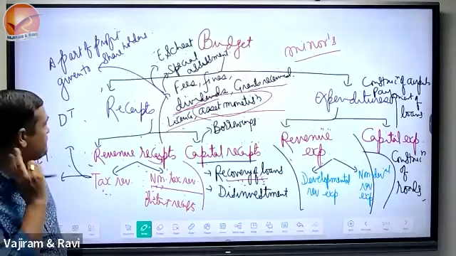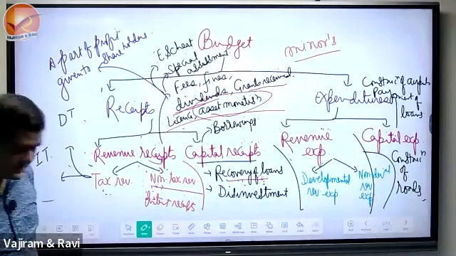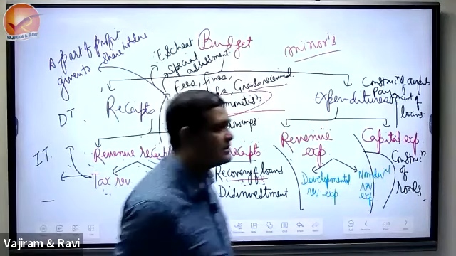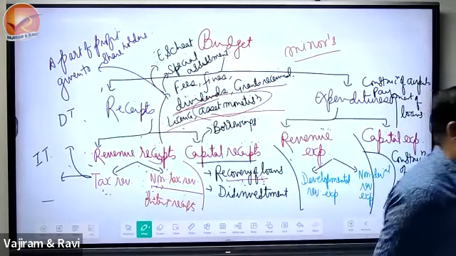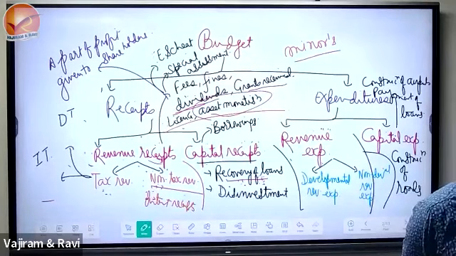But look at that, the first line of the definition of capital receipt is that it may have long-term character, isn't it? And loan has the long-term character, because the government gives the loan for a longer period.